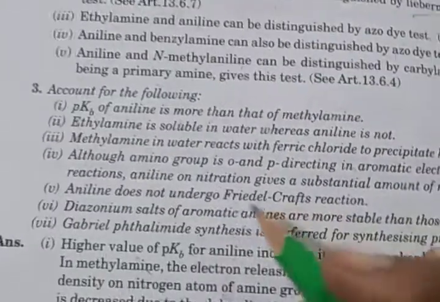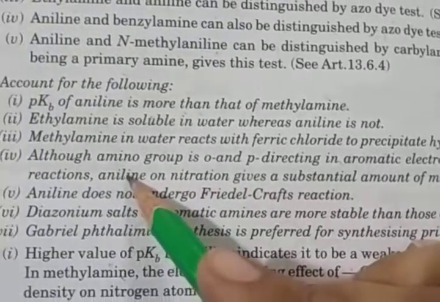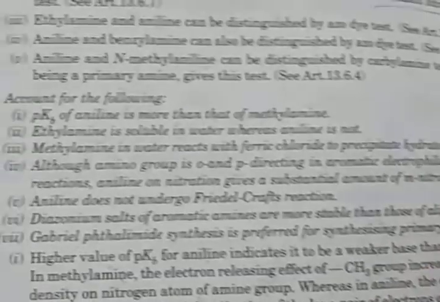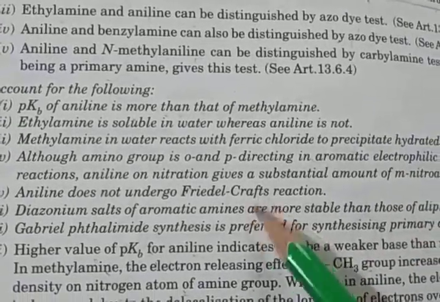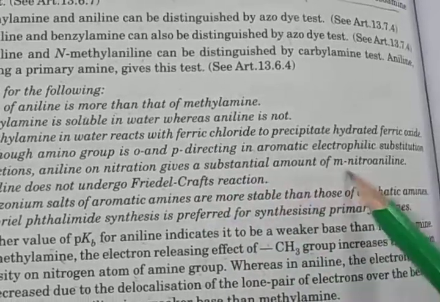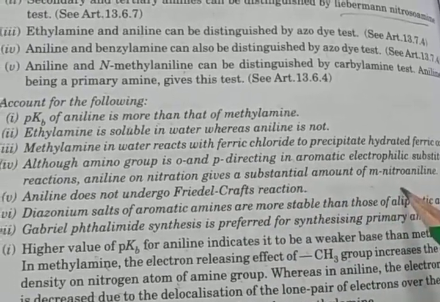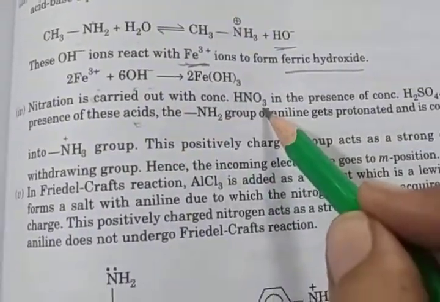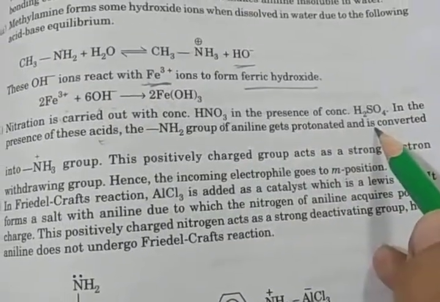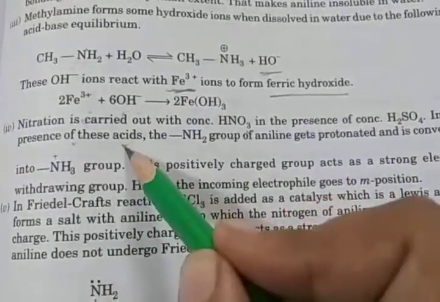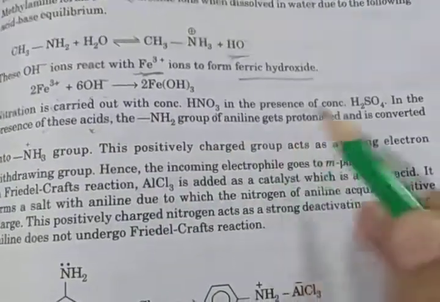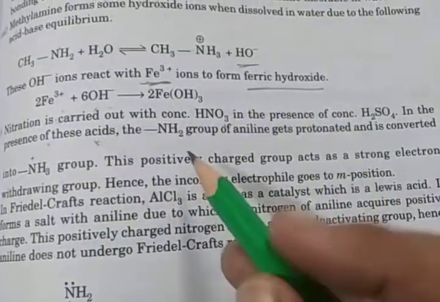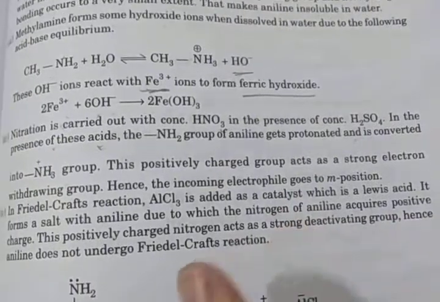Next, the fourth question: although the amino group is ortho and para directing in aromatic electrophilic substitution reactions, aniline on nitration gives a substantial amount of meta-nitroaniline. Nitration is carried out with concentrated HNO3 in the presence of sulfuric acid, right? In the presence of these acids, the NH2 group of aniline gets protonated and converted into the NH3 plus group. The simple concept is that nitrogen gives its lone pair to the acid and accepts the proton.